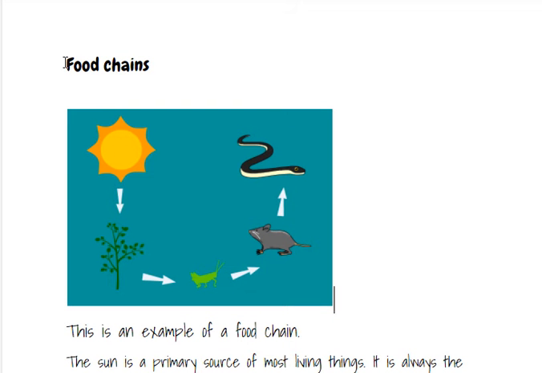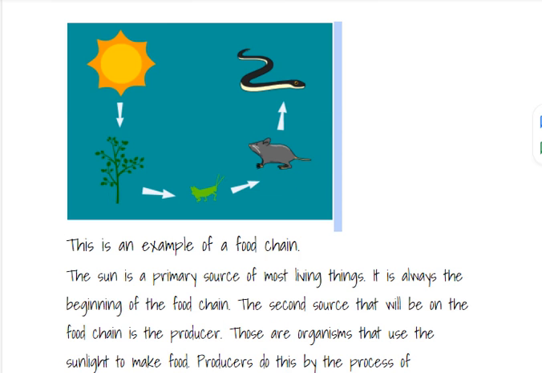Today we will be learning about food chains. Okay, so here we see this picture. This is an example of a food chain. The sun is a primary source. It's always the beginning of the food chain, like at least sun or water is at the beginning.